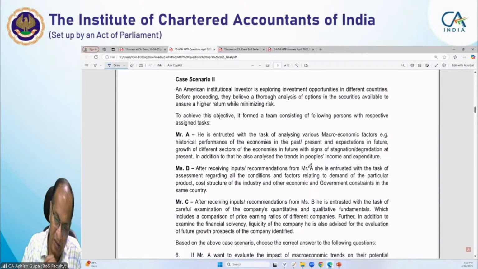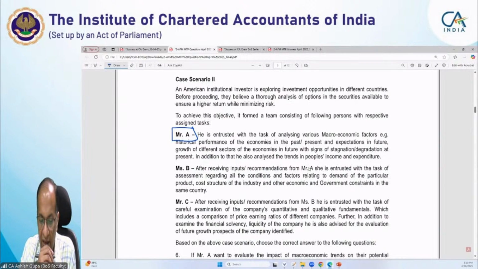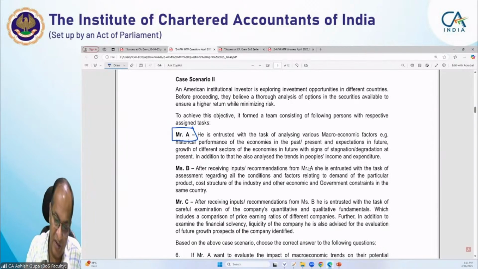So, you have some idea what Mr. A is doing. Now, Ms. B, after receiving inputs and recommendation from Mr. A, is entrusted with the task of assessment regarding all the conditions and factors relating to demand of the particular product, cost structure of the industry, and other economic and government constraints in the same country.